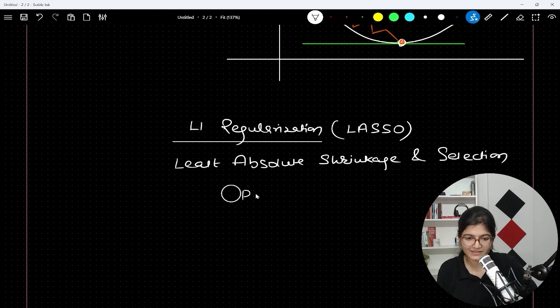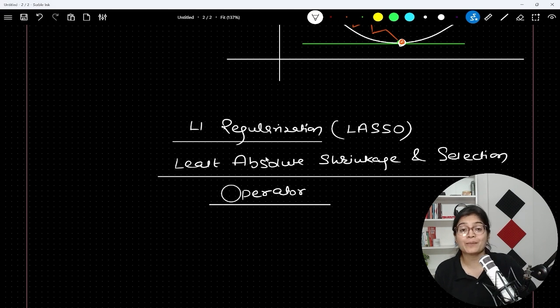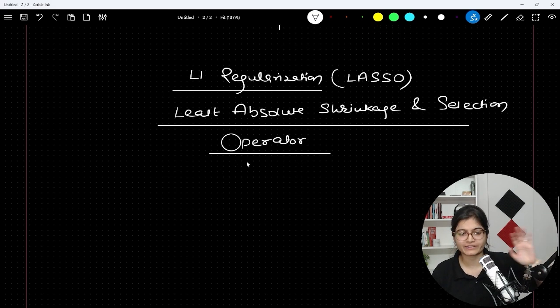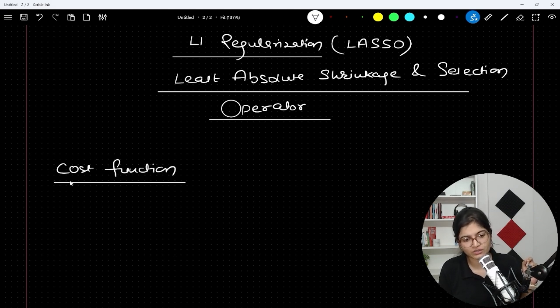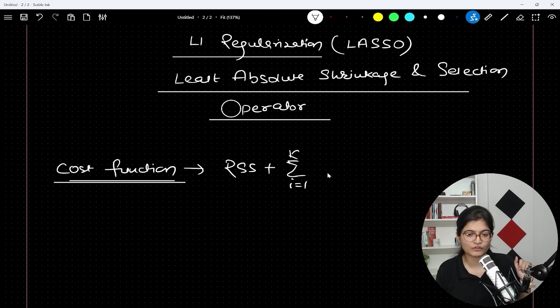Now, why it is called shrinkage and selection operator, what we are doing here, and why it is absolute, you will get to know each and everything. The modified cost function in this L1 regularization will look like this. You will have the residual sum of squares error, plus again a summation from i equals 1 to k, where k indicates the number of features you have. But here, instead of squaring, you add the absolute value of the slope.